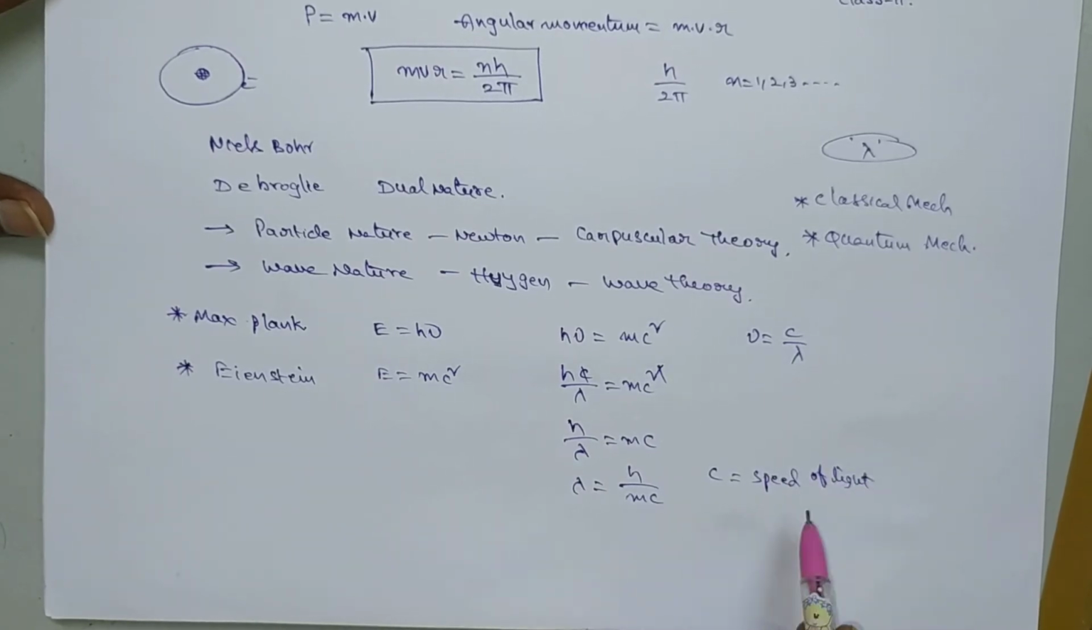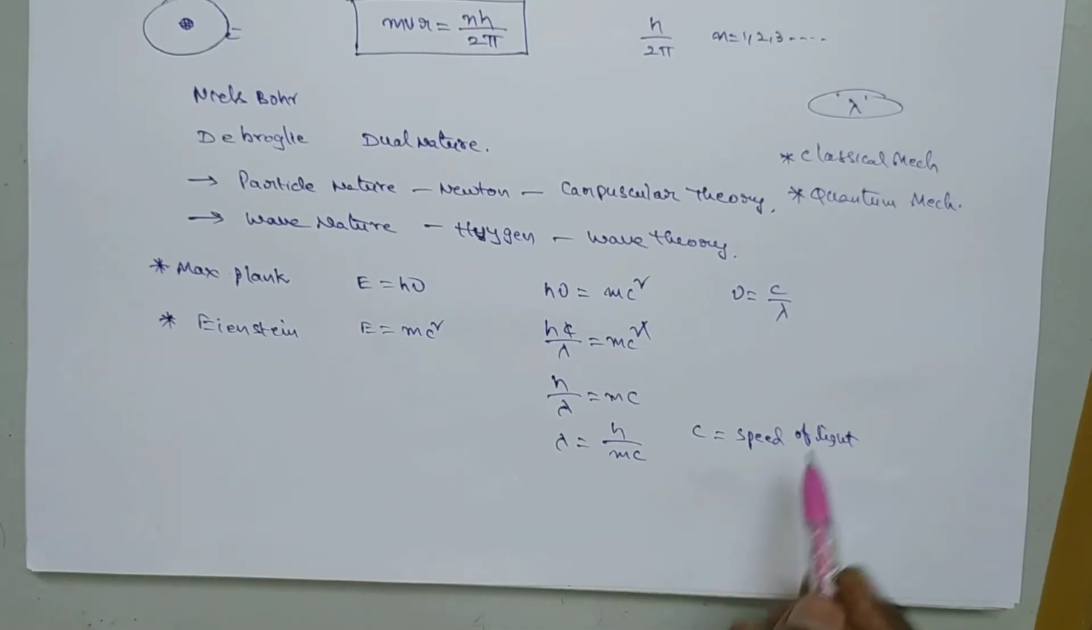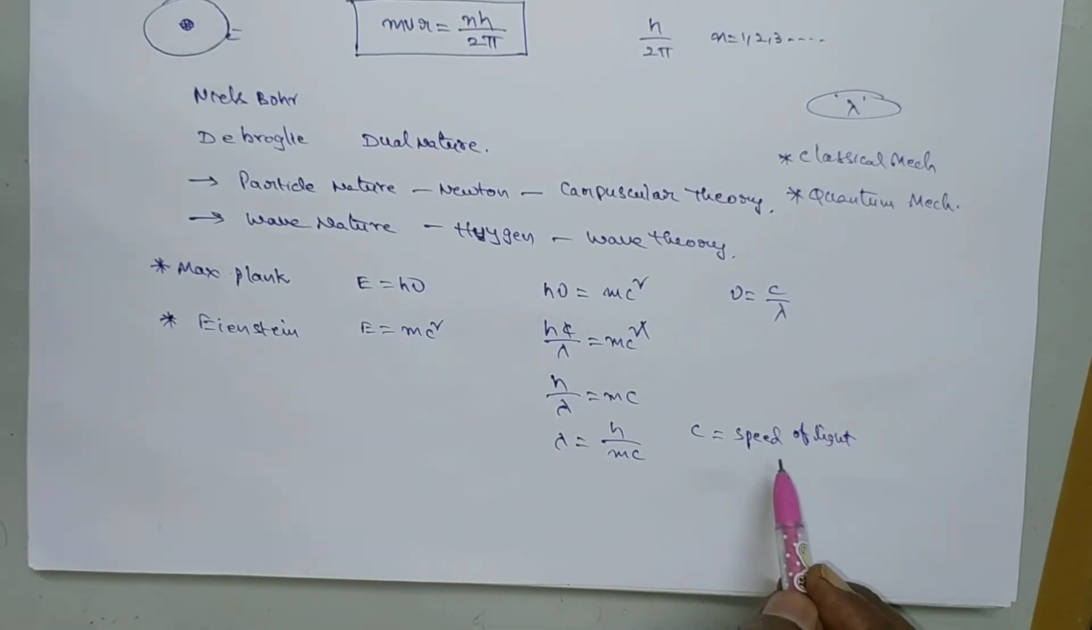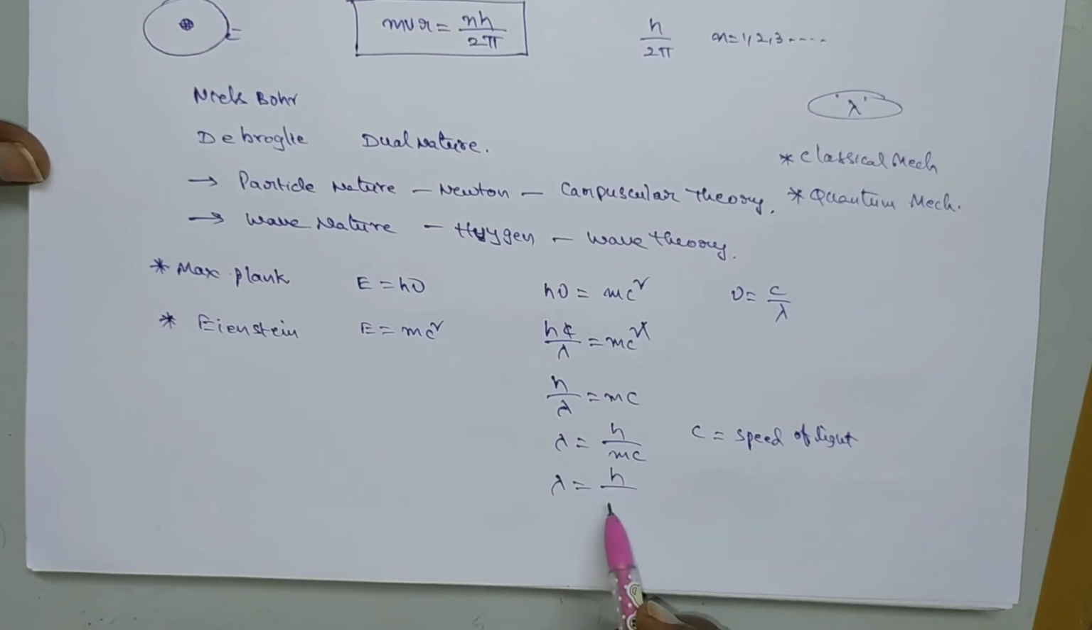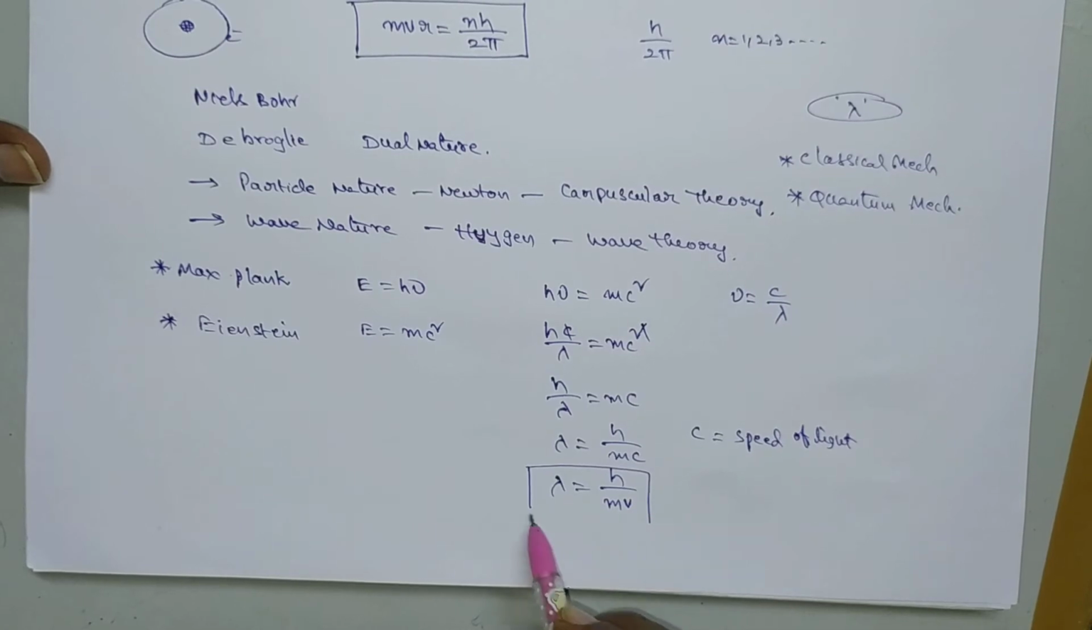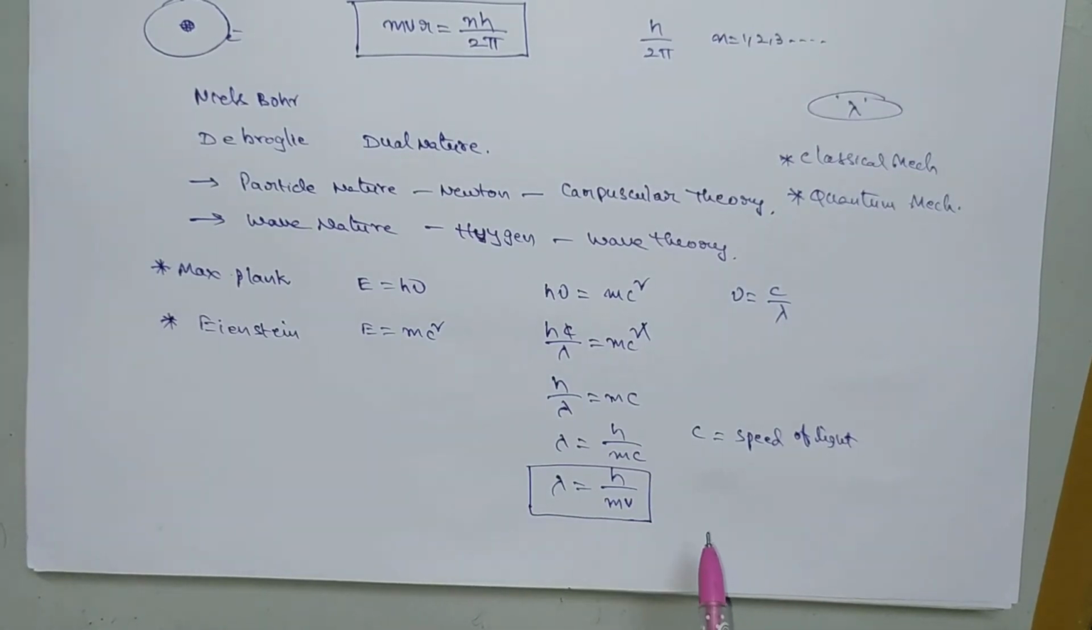Since all electromagnetic radiations travel with the speed of light in a vacuum, both electromagnetic radiation and light particles travel with the same velocity in vacuum. If you consider a medium, that will change slightly. So here we can write lambda equal to h by mv, where v is the speed of a microscopic particle, just like an electron.